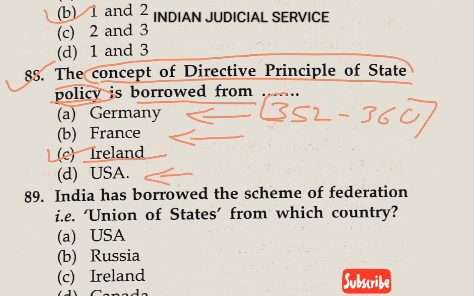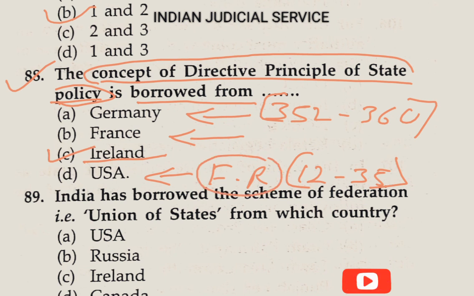Now come to the USA. The fundamental rights in our Constitution, which are provided in articles 12 to 35, are borrowed from the Constitution of USA. And the power of the Supreme Court in judicial review, the power of judicial review, is also taken from the Constitution of USA. But the writ provisions are not taken from USA. These provisions are taken from the Constitution of Britain. But the judicial review concept is taken from the Constitution of USA. So the answer is option C.